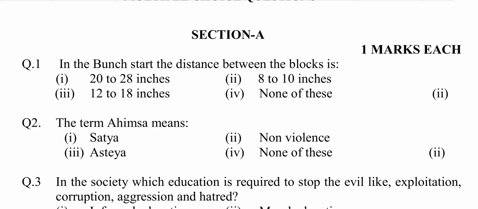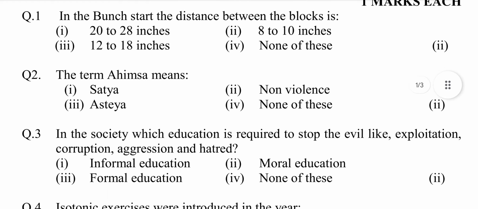Answer is 8 to 10 inches. Question number 2. The term ahimsa means option first satya, second non-violence, third asatya, fourth none of these. Answer is option second non-violence.